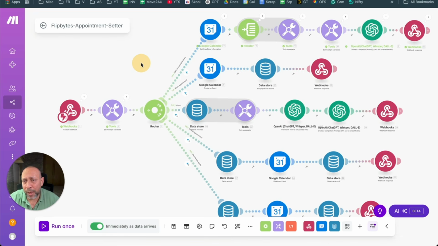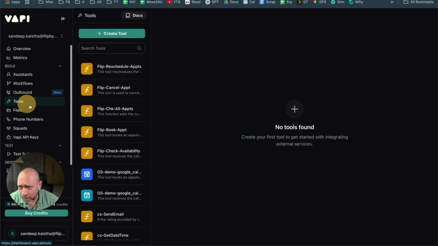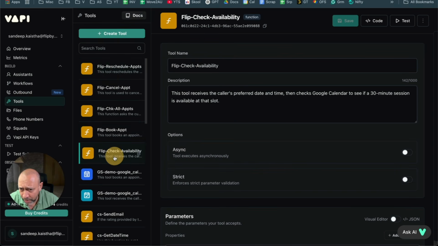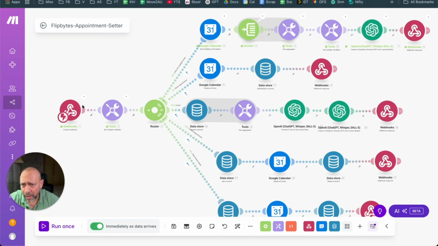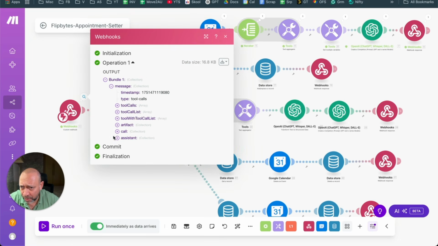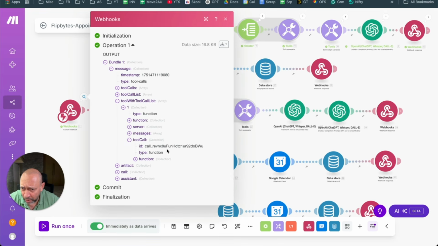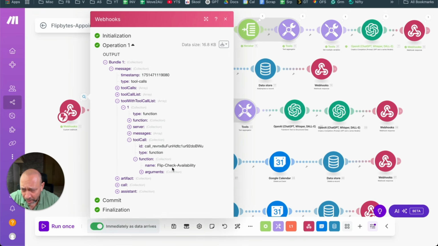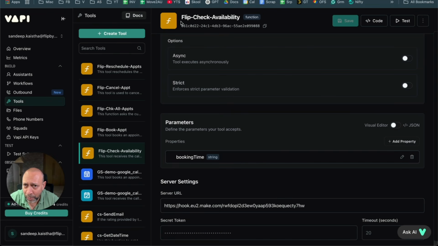So in check availability, what happens? We had a booking time, right? If you go back on this session and go to the tools, within tools we have check availability. Let's go down, and we had just this booking time, correct? This booking time is what is going to be sent to Vapi because there's a connection. When I open this and say messages, within messages I can say tool and ID. So this is the function ID, nothing else. And now you see, this is the function name, flip check availability, which is exactly the same out here. The names should be exactly the same. So just remember that. Flip check availability, and it is going to send the booking time.